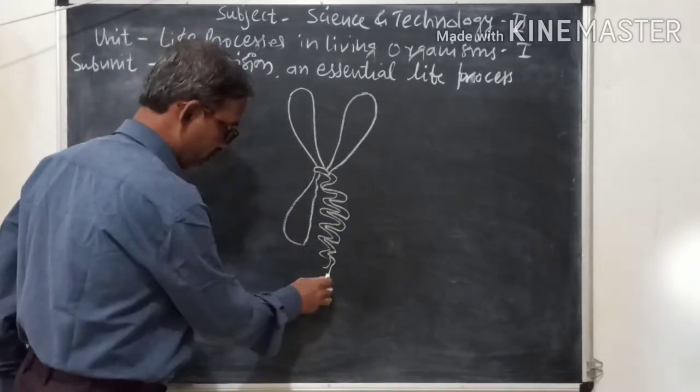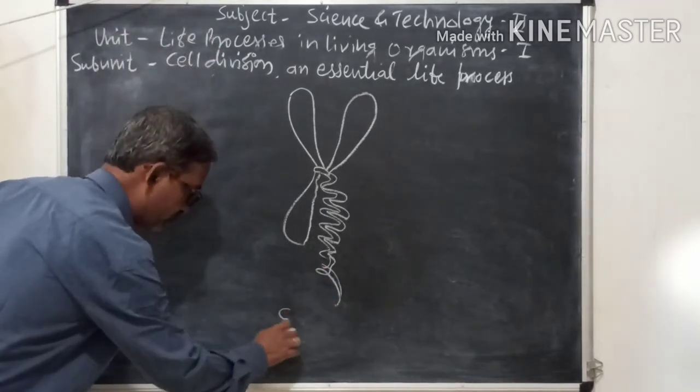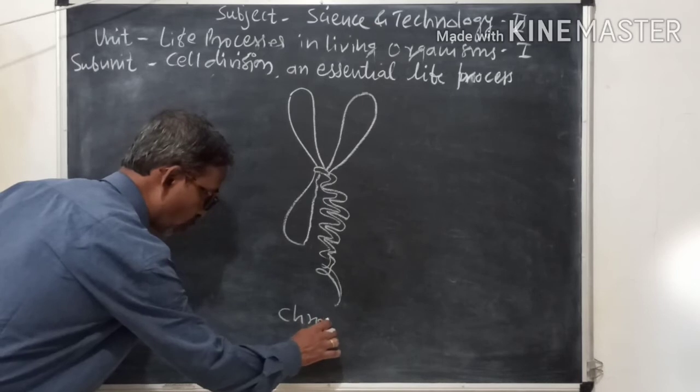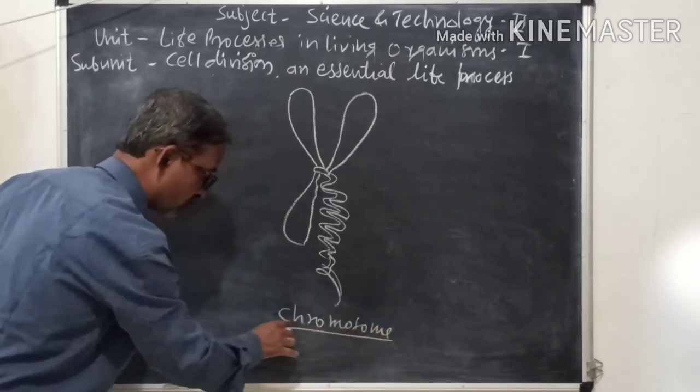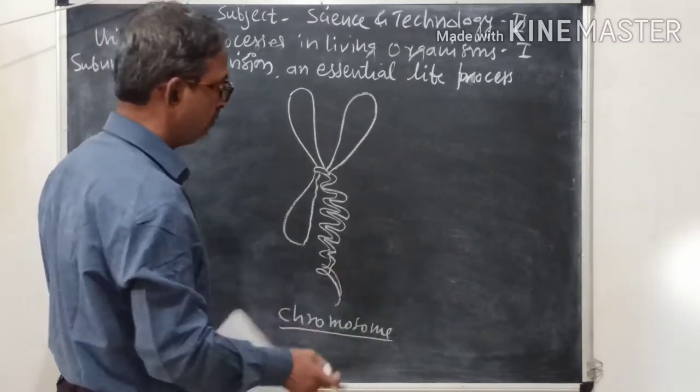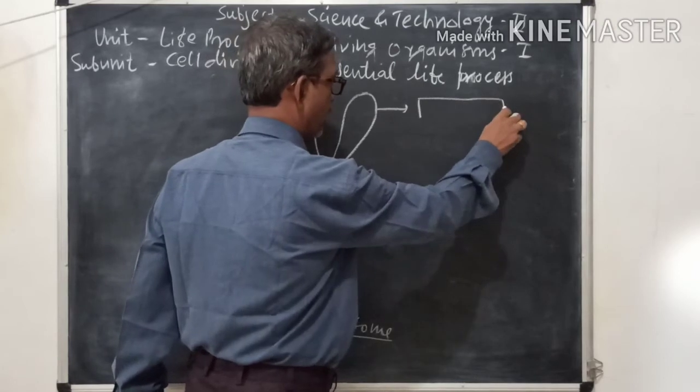This is a diagram of a typical chromosome, and there are some blank brackets like this.